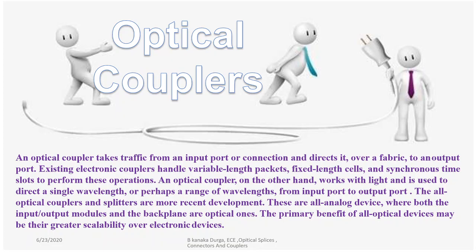Next one is optical couplers. So what does the coupler do? The coupler takes the traffic from one input port and directs it to another port. Simply, if I have only one path and I need more paths, at that time you can use the coupler concept. A coupler can have one input port connection and different directional paths for the output ports, or it can have many input ports and only one output port.